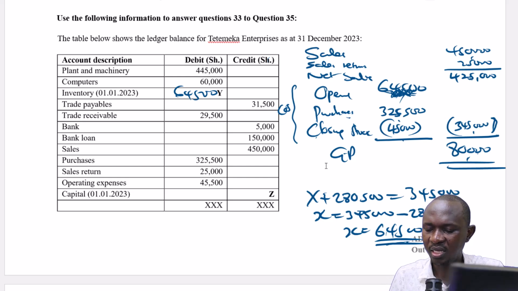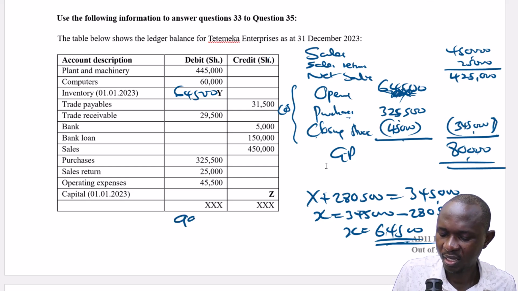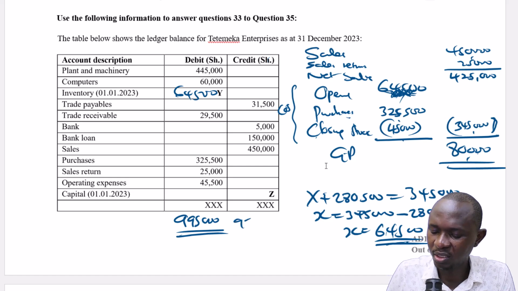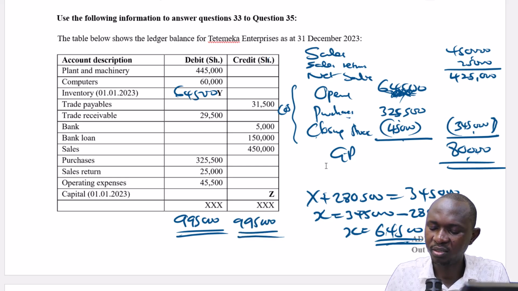This gives us 995. So 995,000. Then the other side, because these are balancing figure, and of course we have the unknown on the credit side, so 995,000 will be a balancing figure.